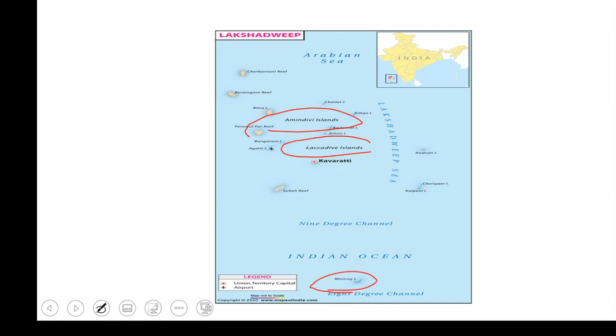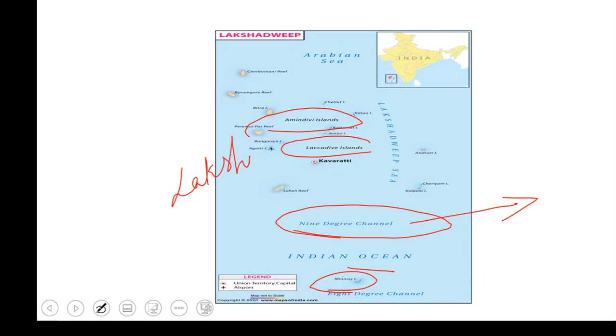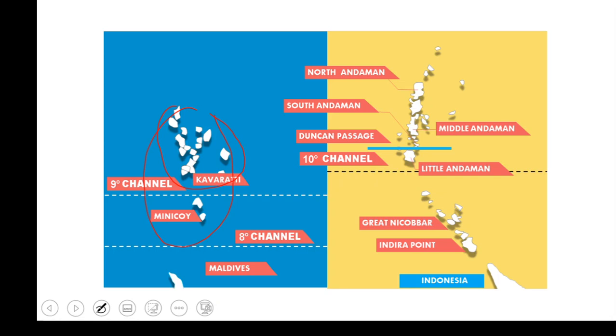So if we talk about Lakshadweep, previously these are the three main islands that we used to have. Okay, so there is a channel which is dividing this. So if we talk about this 9-degree channel, it is a channel which is dividing your Minicoy Islands and Lakshadweep Islands. Okay, so this is one part of Lakshadweep Islands. So what is it? It is a 9-degree channel which is dividing here Lakshadweep and Minicoy Islands. Okay, so below this Minicoy Islands we have Maldives.